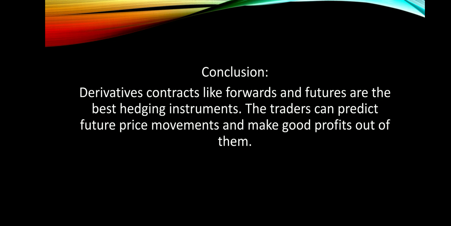To conclude, derivative contracts like forwards and futures are the best hedging instruments. The traders can predict future price movements and make good profits out of them. So here these derivatives like futures and forwards, they are really good instruments. With the help of them, the investors either can reduce their risk or increase their profit.